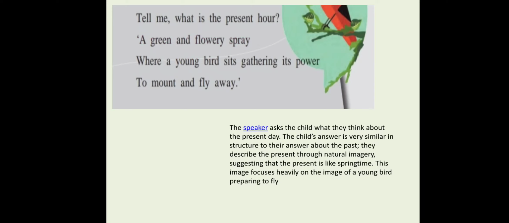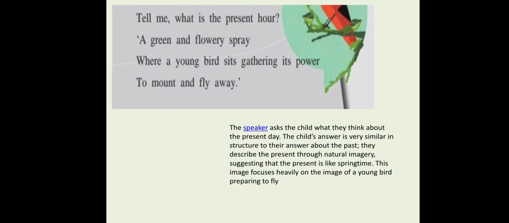In the second stanza, the poet is again asking the smiling child, tell me what is the present hour, a green and flowery spray, where a young bird sits gathering its power to mount and fly away.